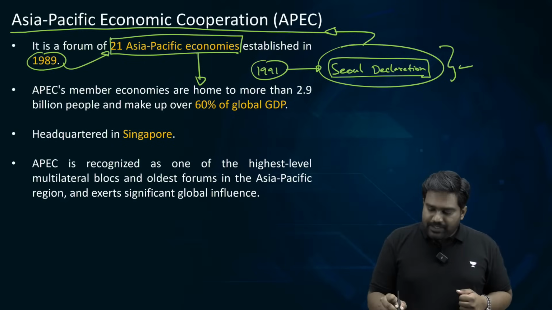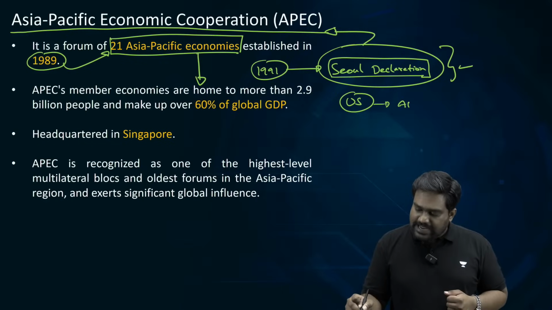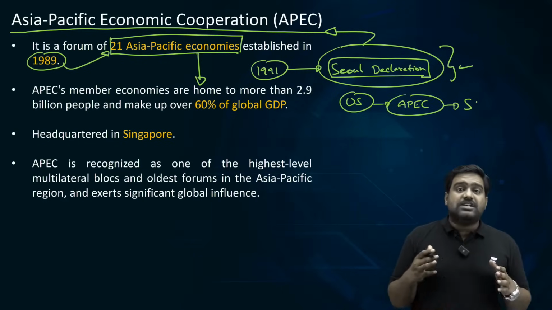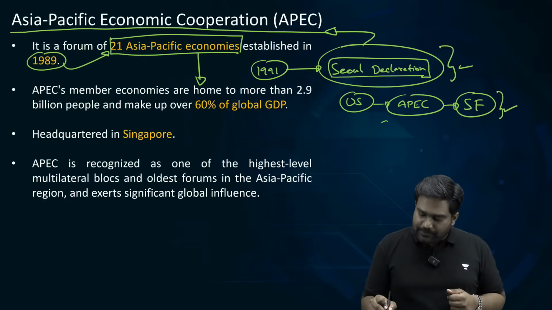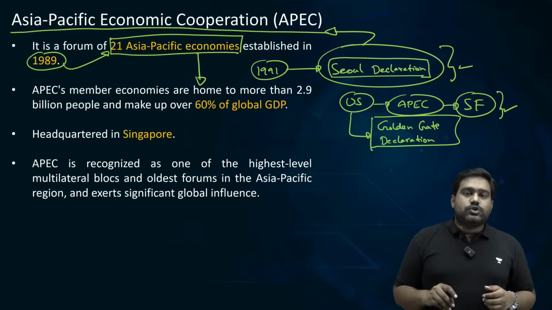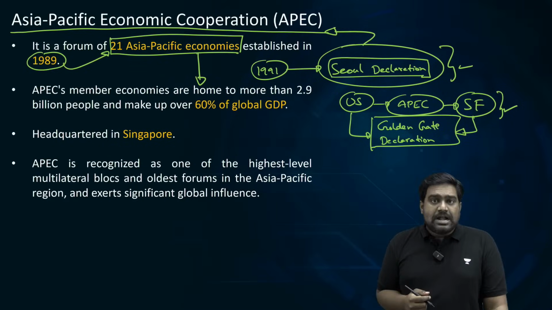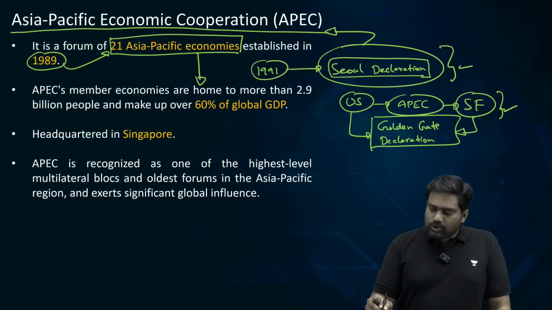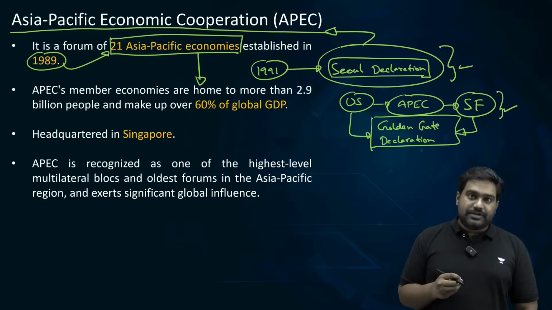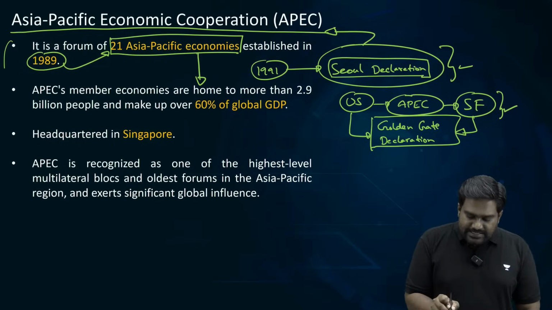And recently, the United States hosted the APEC summit in San Francisco. That is where the Golden Gate Declaration was adopted. In 2023, the US hosted the APEC summit. The US is also one of the members. So following this summit at San Francisco, after the historic landmark, the Golden Gate Bridge, the Golden Gate Declaration was adopted by the APEC countries, and this topic was in the news as well. Understood? So it's headquartered in Singapore.